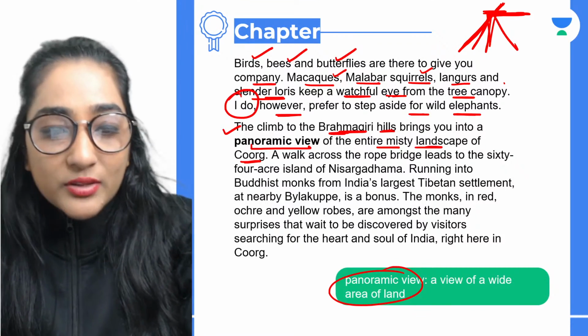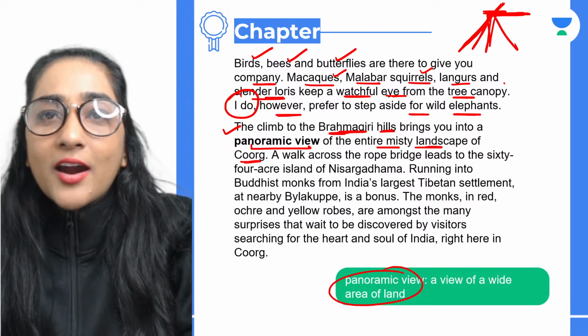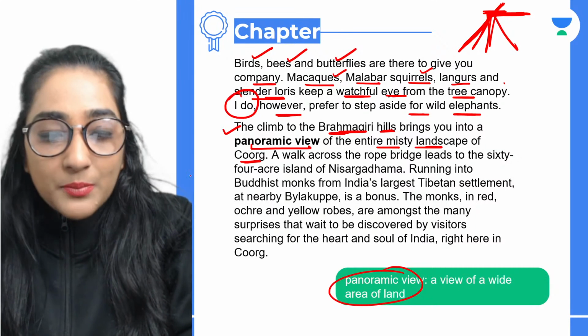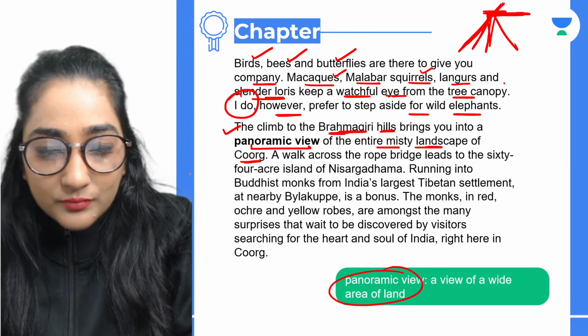What do you mean by mist? Can anyone just let me know? These ones are so easy. We check it in our weather. No. What do you mean by mist? Misty view.